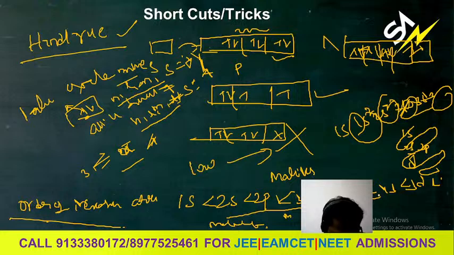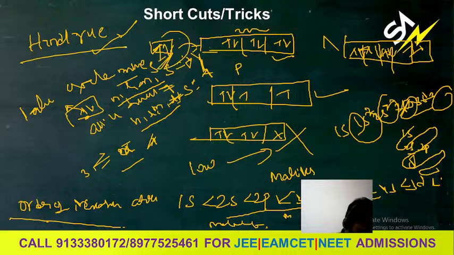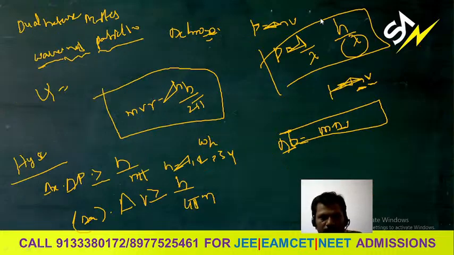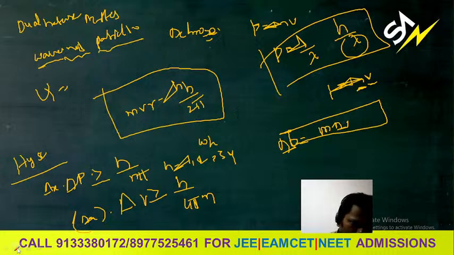What is the filling of electrons? You already know Hund's rule. First of all the orbitals are singly filled, and then after that they will be paired. This is Hund's rule. The Aufbau principle, Pauli's exclusion principle and Hund's rule, these three rules are very important for filling the electron configuration. So before that you have to know the electron configuration. That is very important.